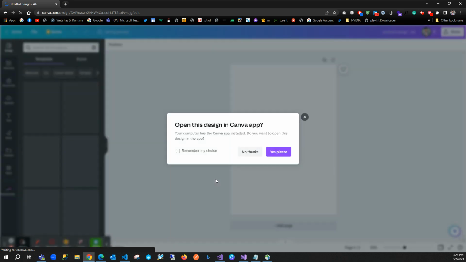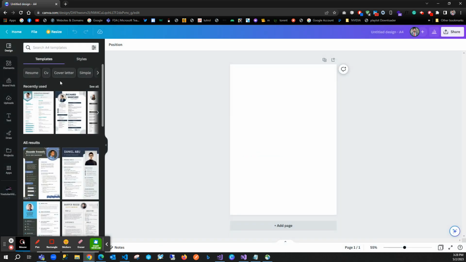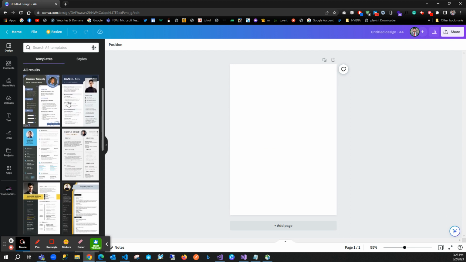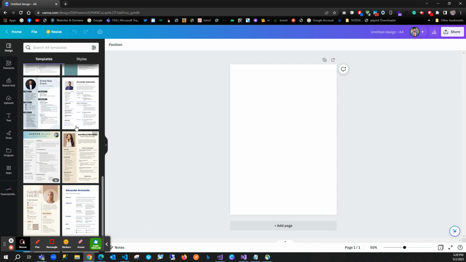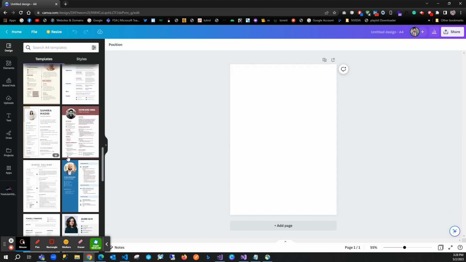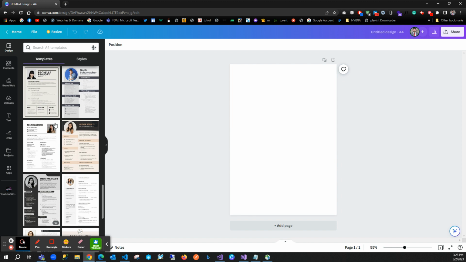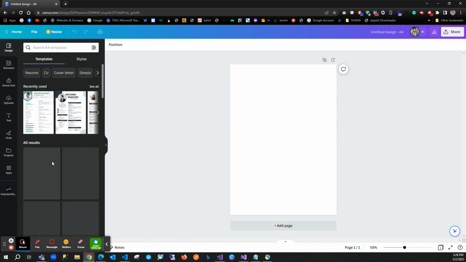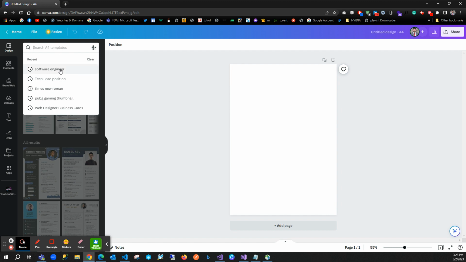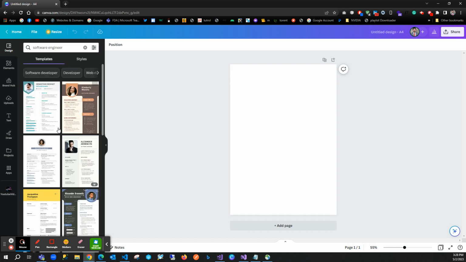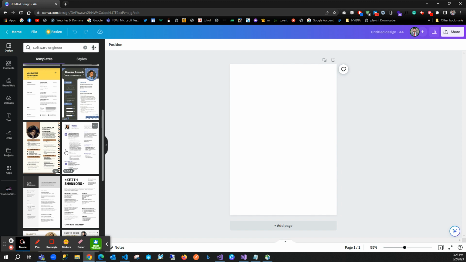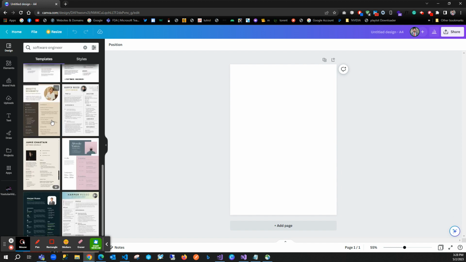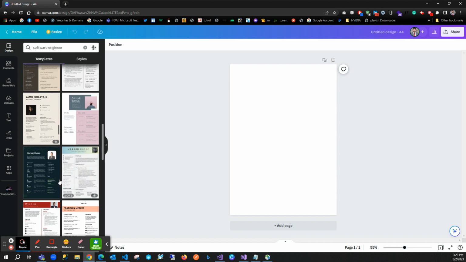This will open the resume editor to create your own custom resume. Canva also gives us some ready-made professional designs for resumes. You can choose any design you want, or anything special for your category or profession. I will choose my category, software engineer. This will bring all the templates related to software engineer, or you can use some other template if you don't want to use one specifically for software engineer. For example, I will choose this one.